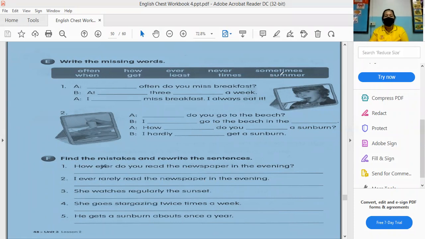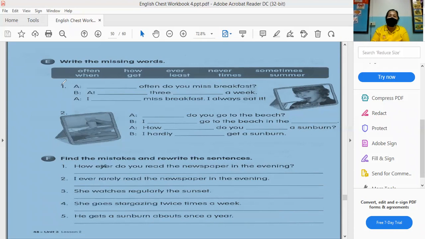So we are going to use these to fill out all of this and complete the sentence, question and answer. So is everyone ready?